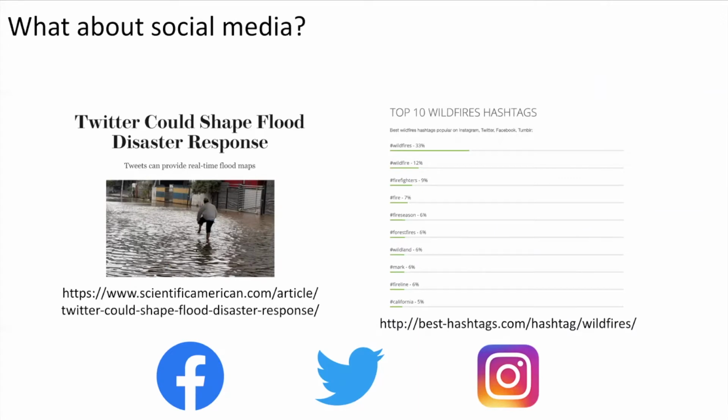Now, what about social media? When an incident occurs, such as a flood, many people post on social media. However, it's currently difficult to filter for incidents with text alone or hashtags due to the noise. Furthermore, image-based methods are largely non-existent because on-the-ground incident datasets are scarce and limited in size and diversity.